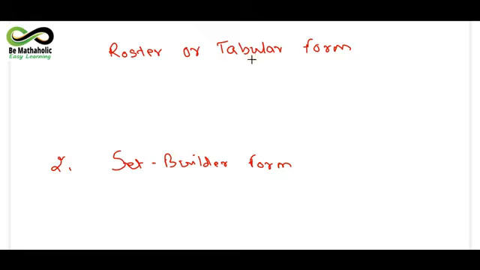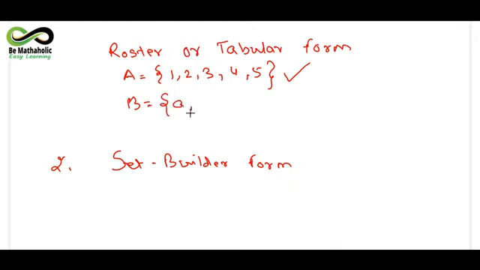Now see the property of roster form. Just now I have taken one example in front of you: the set of first 5 natural numbers. When elements are written and described in this particular manner, separated by commas, then such representation is called the tabular form or roster form. Another example we had seen just now is representing the vowels. I have represented the vowels in this form.